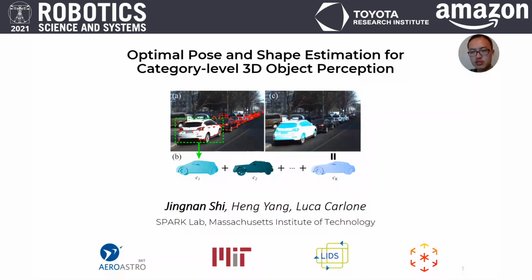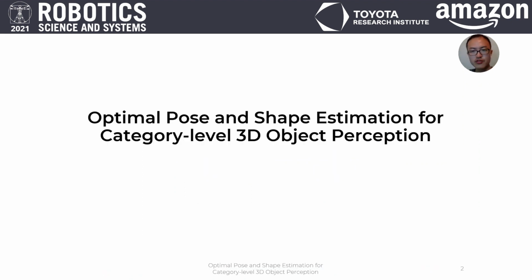Hi everyone, today I'm here to introduce our work, Optimum Pose and Shape Estimation for Category Level 3D Object Perception. My name is Jingnan, and this work is jointly done with Heng and Luca Carlone from MIT Spark Lab. For this work, we studied the problem of estimating the pose and shape of objects for category level perception. Let me unpack the title here.